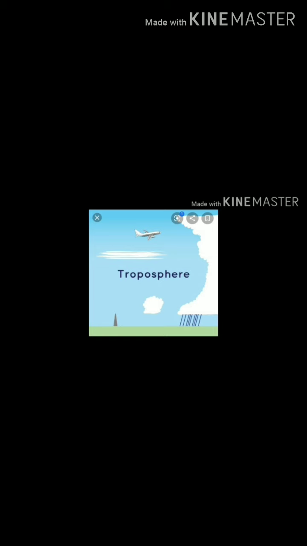Troposphere is the most important layer of the atmosphere. Its average height is 13 km. The air we breathe exists here. Almost all the weather phenomena like rainfall, fog and hailstorm occur in this layer. In short, we can say that this layer is very important for us, with the breathable air existing here, and the weather phenomena like rainfall, fog and hailstorms occurring in this layer.